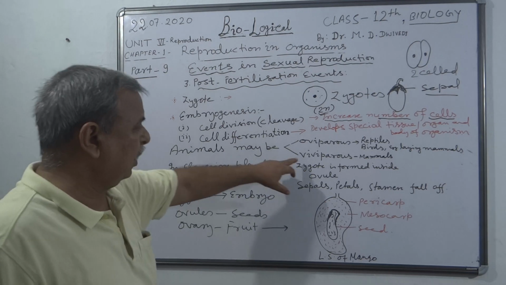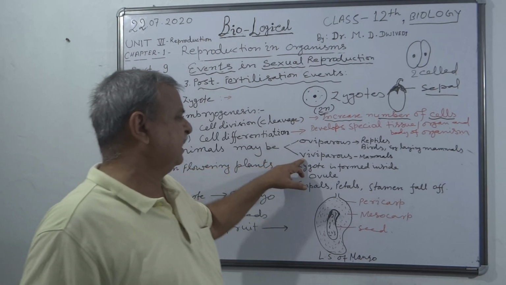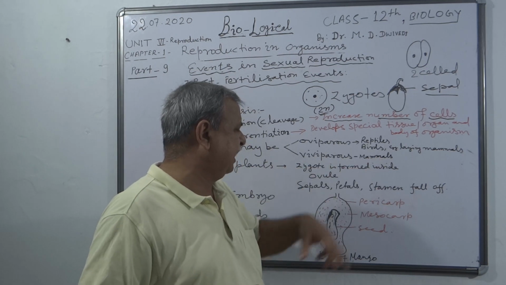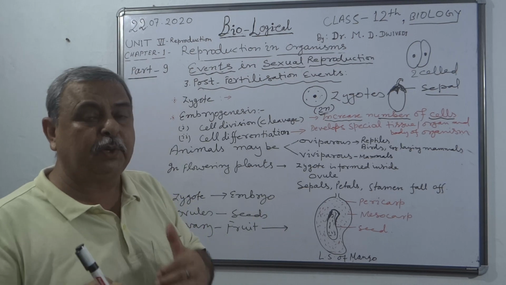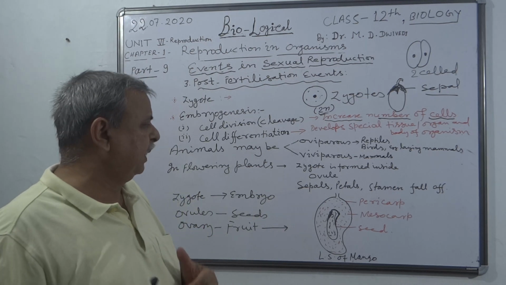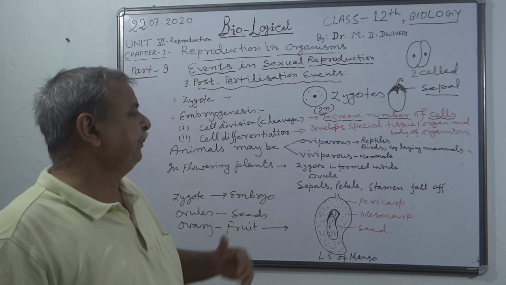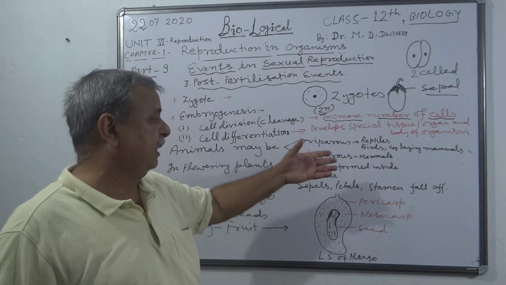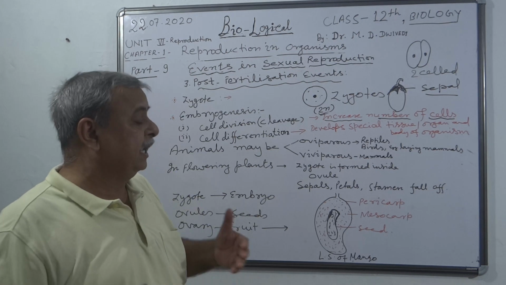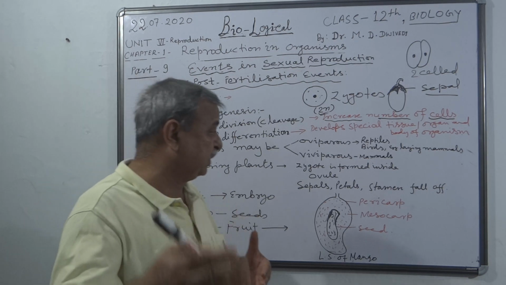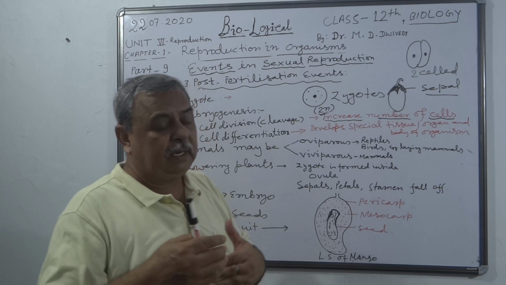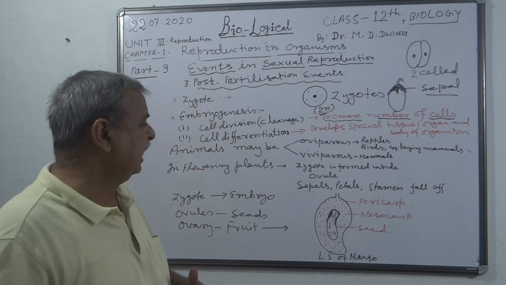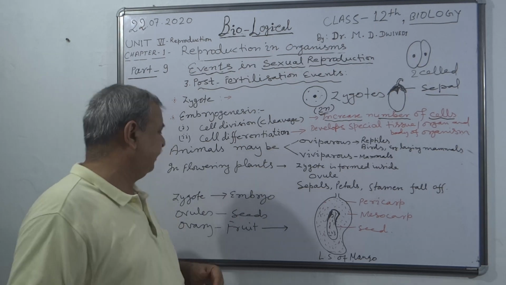The animals on the other side may be viviparous. These groups of animals, the mammals, including human beings, give birth to a fully grown baby, and that's why after a certain gestation period, in human beings it is 9 months, in elephant it is 22 months. So after such a developmental journey, the baby takes birth and is a fully grown type.